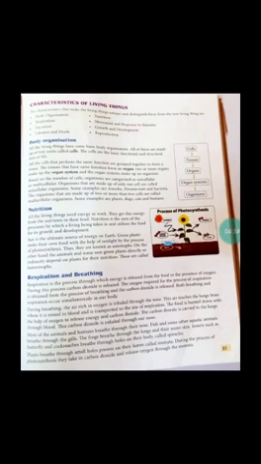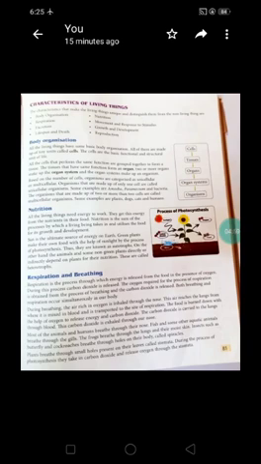So, the sun is the ultimate source of energy on the earth. Green plants make the food with the help of sunlight by the process of photosynthesis. So, they are called autotrophs. And other plants, non-green plants and animals depend directly or indirectly on the plant for their nutrition. So, these are called heterotrophs.